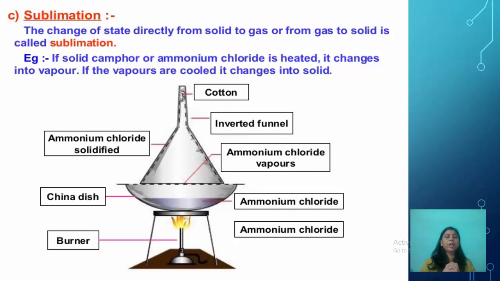When this ammonium chloride is heated with a burner, what happens? It changes into vapors. When these vapors strike the surface or the walls of the funnel, they get cooled and solidify there. This shows the change of state directly from solid to gas and from gas to solid.